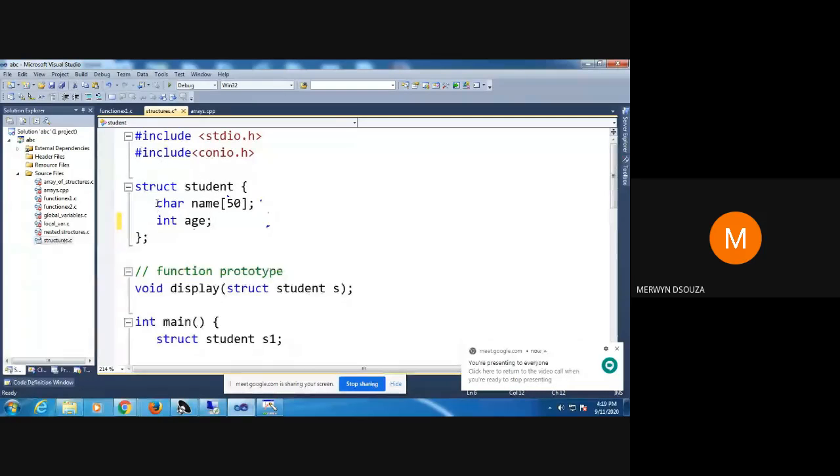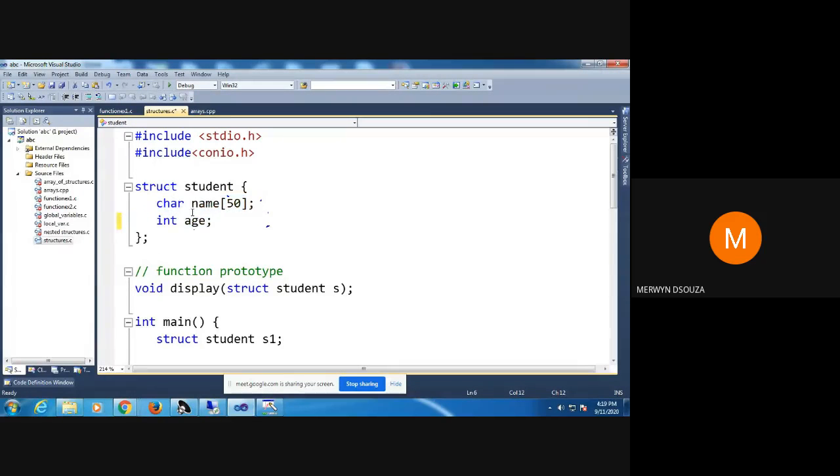So these are your structure members, name and age. These name and age are the structure members of the type structure student. Whenever you want to initialize these members, you have to make use of something known as a structure variable. You cannot initialize them directly.